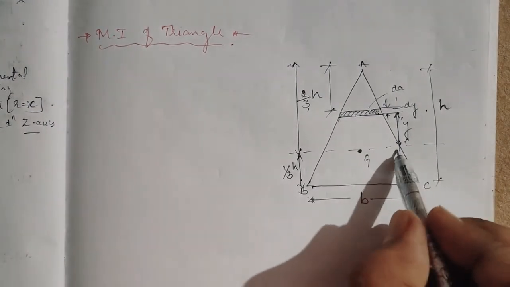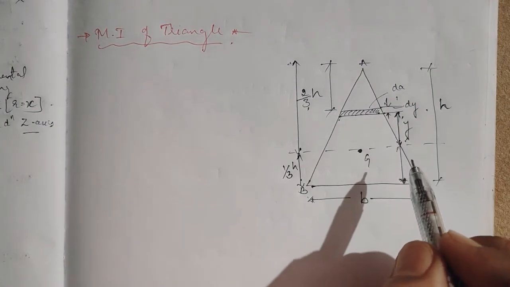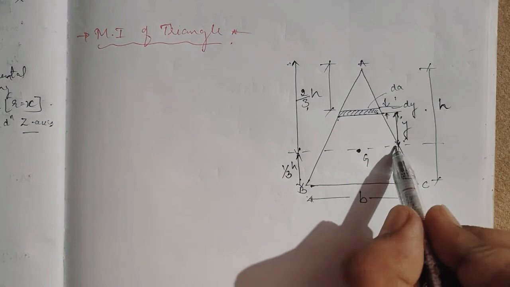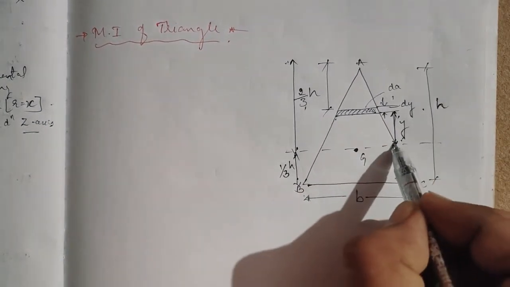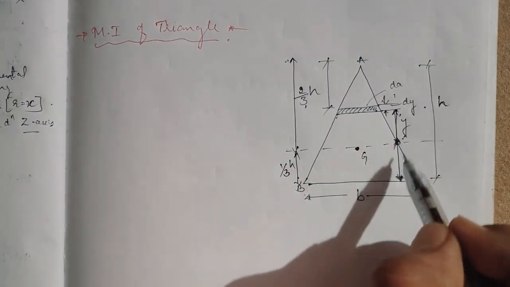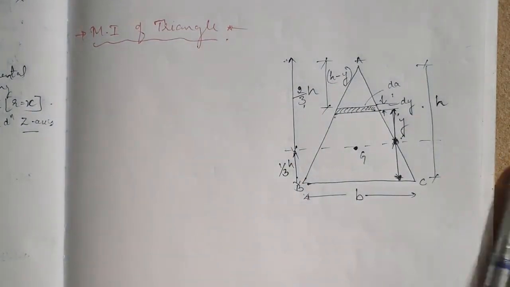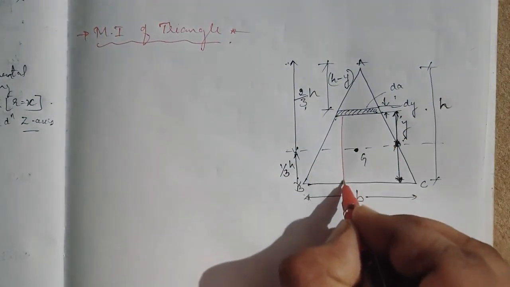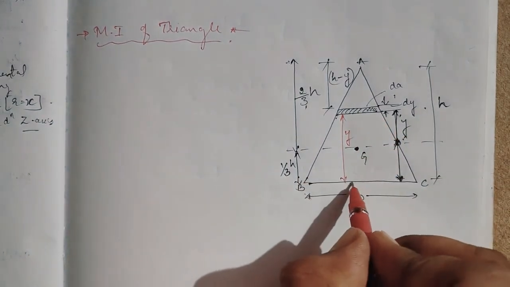For a triangle, if we take from here also no problem, but if we want the centroid, we can take from here, but we will consider it fully. So the distance is h minus y. Okay, I'll again mark for you. So the element is at a distance of y from the bottom base.